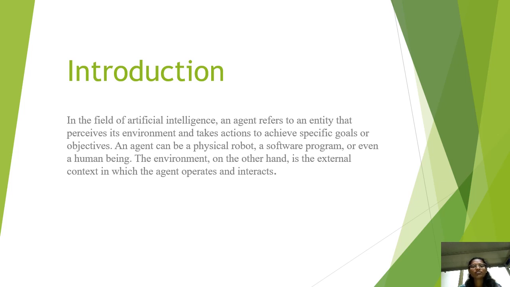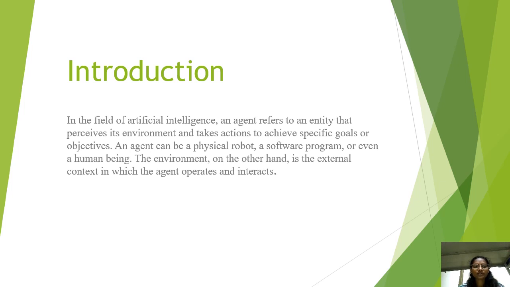Here, an agent can be a physical robot, a software program, or even a human being. Anything can be an agent. The environment, on the other hand, is the external context in which the agent operates and interacts. The concept of an agent and its interaction with the environment is fundamental in the field of AI.